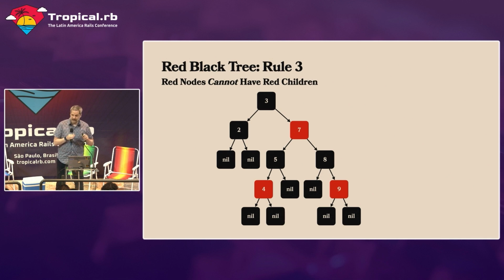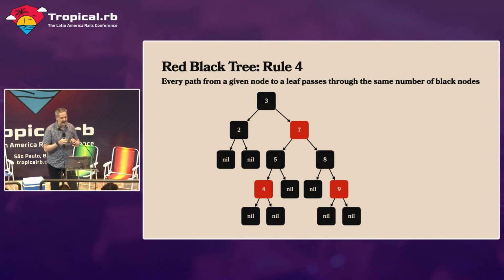The 4th rule is the most complicated rule, and I'm going to try and walk us through it very slowly. Every path from a given node to a leaf passes through the same number of black nodes. This is pretty complicated, but we're going to use some Keynote animations here to try and understand it. Let's say we start at the number 3, and we want to go down all the way to the left. We'll go through 2, and then we'll go down to nil. We passed through 2 black nodes on the way to the leaf node. Now let's say we go down the other side of this tree.